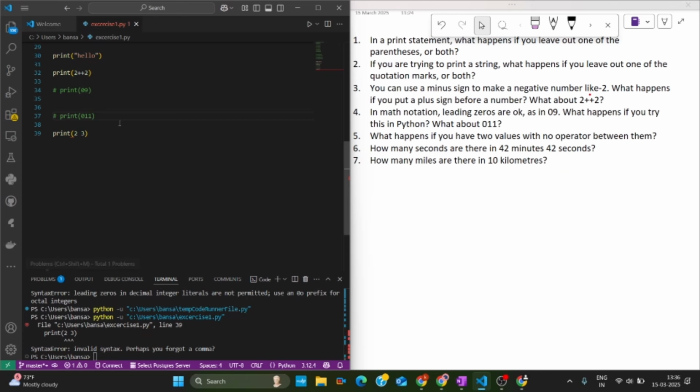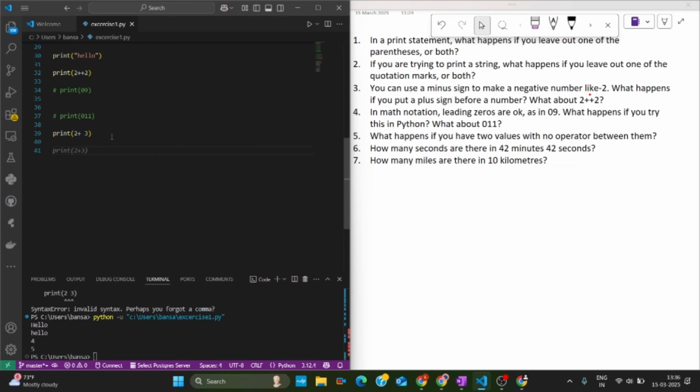If we add an operator, like plus here, it works. The homework question is: how many seconds are there in 42 minutes and 42 seconds? It's very simple. You just need to convert minutes into seconds: 42 times 60 plus 42, and then use the print command to print this number.